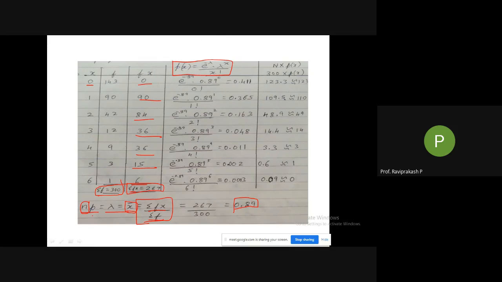So we substitute these values: e raised to minus 0.89 into lambda raised to x. Lambda is 0.89, and first I am having 0 as x.